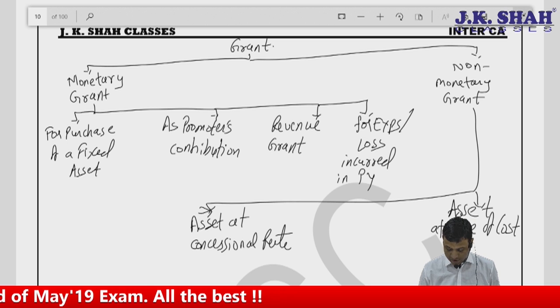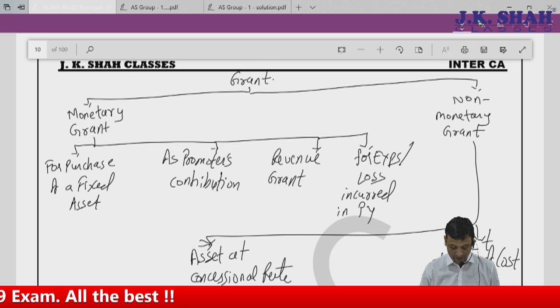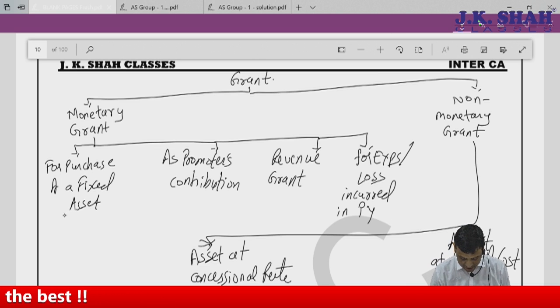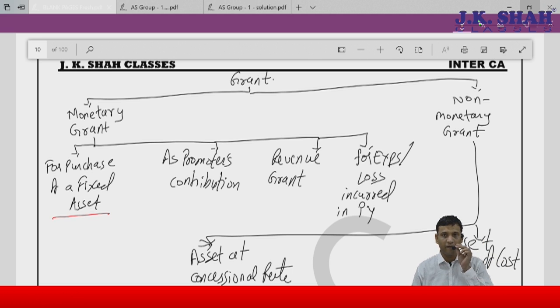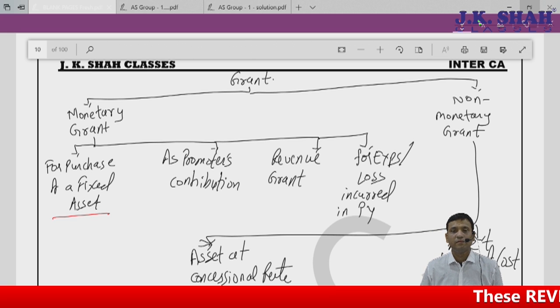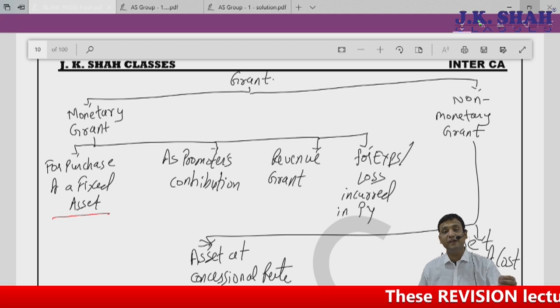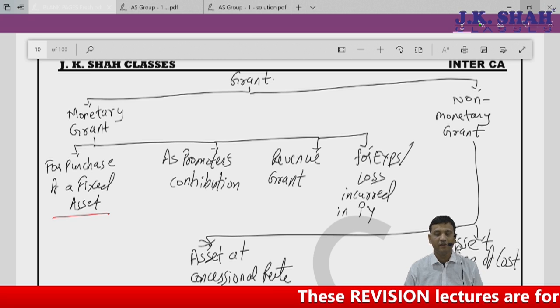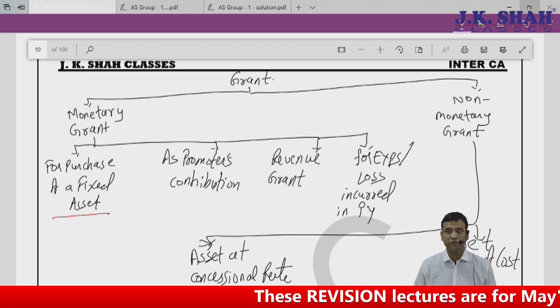What are the four things which I have here is, first, as far as monetary grant is concerned, I can receive a grant for purchasing a fixed asset. Government is giving me money to buy an asset. Like I want to install a solar rooftop. So to install a solar rooftop, government gives me money. I incur an expenditure of 3 lakhs. 1 lakh is received from the government. So that is nothing but for purchase of fixed asset.